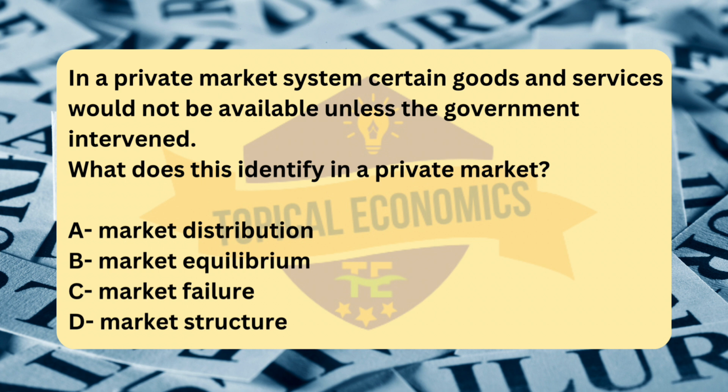The lack of certain goods or services in a private market system, like public goods, reflects a market failure, not a disequilibrium. Lastly, option D, market structure, refers to the characteristics of a market, including the number of firms, the type of competition, and how goods and services are offered.